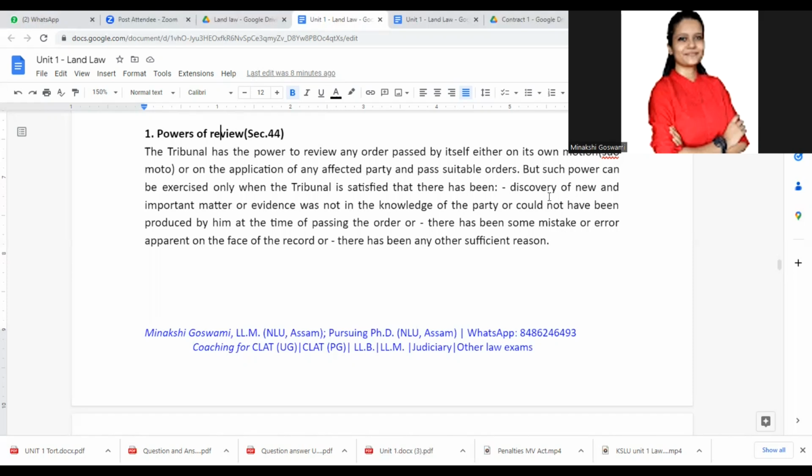Maybe some new fact has been discovered, some facts or evidence were ignored initially, maybe there is some mistake, some error, some typo that they have come to know, or maybe some other reason. Here they are looking at their own decision only. Whatever the appellate tribunal has passed, there is some problem, and they are correcting that mistake. That's review.